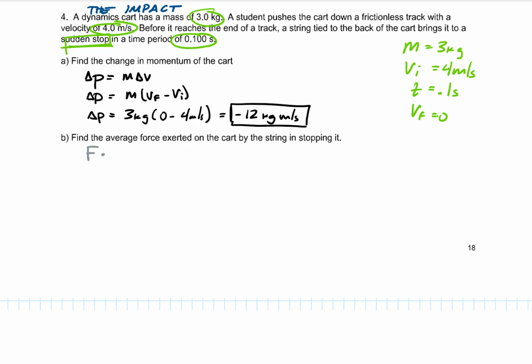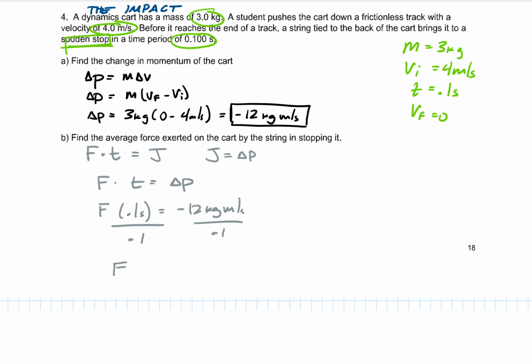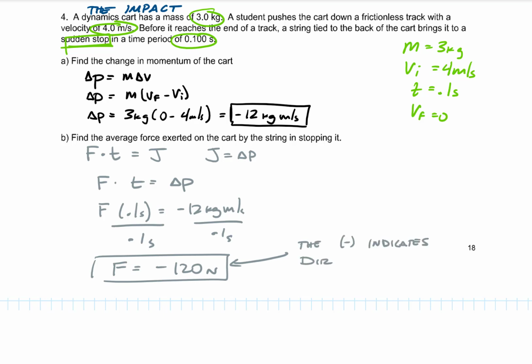Find the average force. To find the force, I know force times time is equal to impulse, but I also know that impulse is equal to the change in momentum. So force times time is equal to the change in momentum. Force times the time of 0.1 seconds is equal to the change in momentum of negative 12 kilogram meters per second. So we divide both sides by 0.1. And that force comes out to be negative 120 newtons. The negative just indicates the direction. It's opposite the object's velocity, so it's stopping the object.